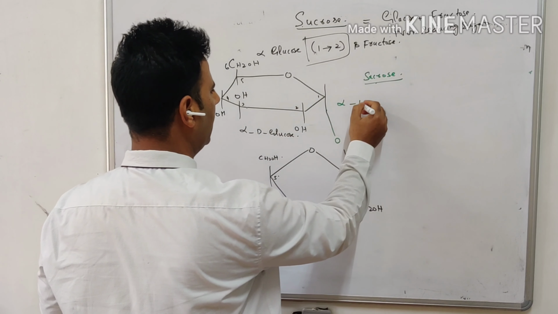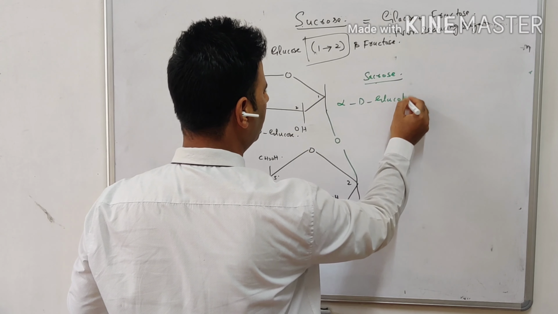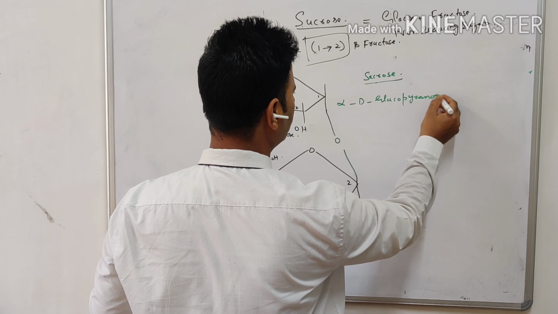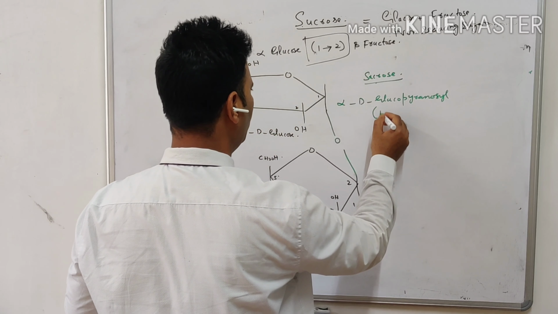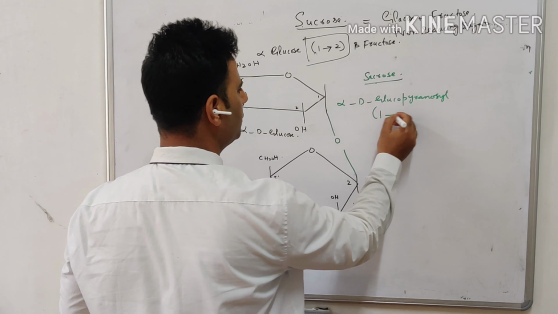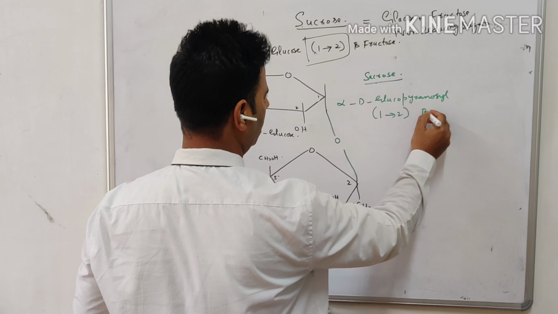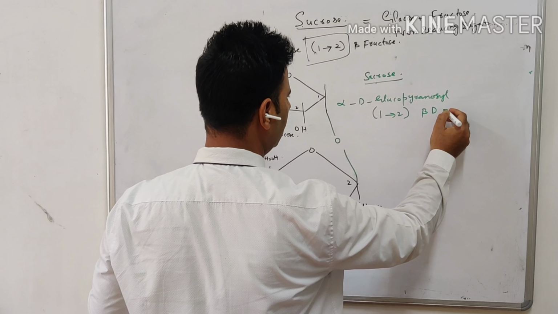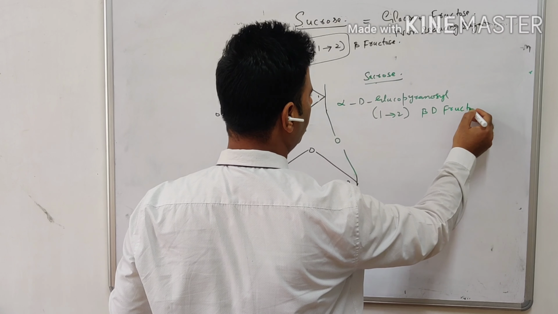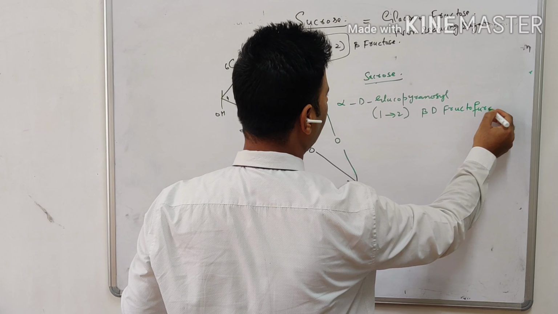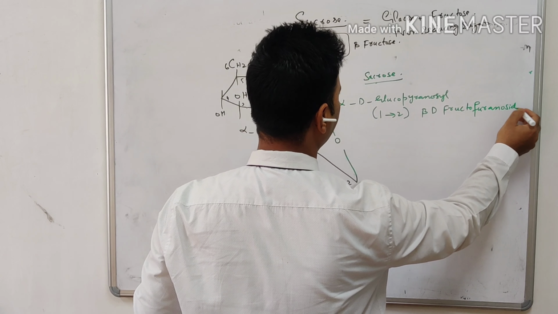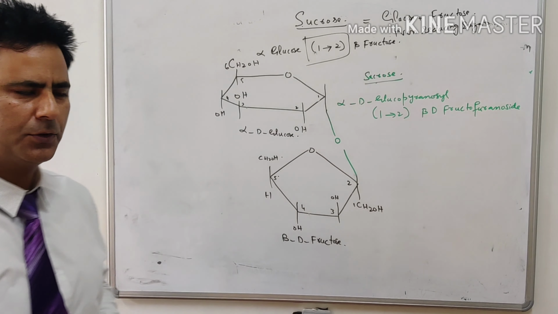But one thing you have to take care of, if I name it, I can write it this way. We have glucose first, alpha D glucopyranosyl, because it is in pyranosyl form, 1,2, beta D fructofuranoside. This is the structure of sucrose.